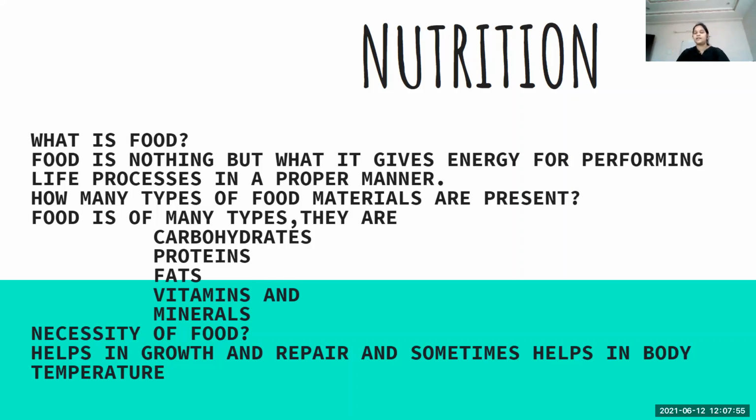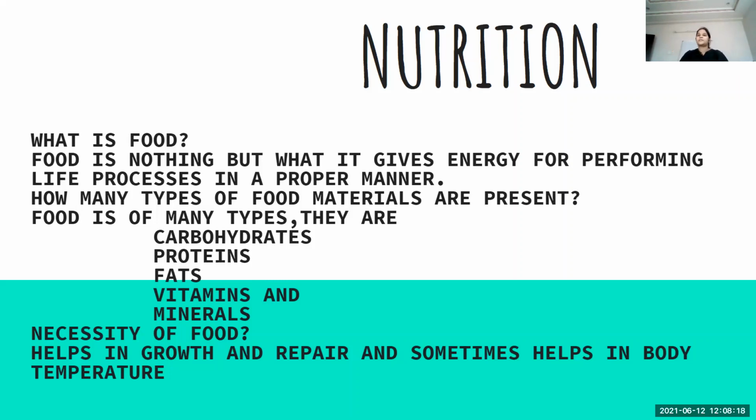Then let's see what is maintenance of body temperature. Nothing but the basal metabolic rate produces a kind of temperature. Basic metabolic activities which take place in our body produce a type of temperature in our body.